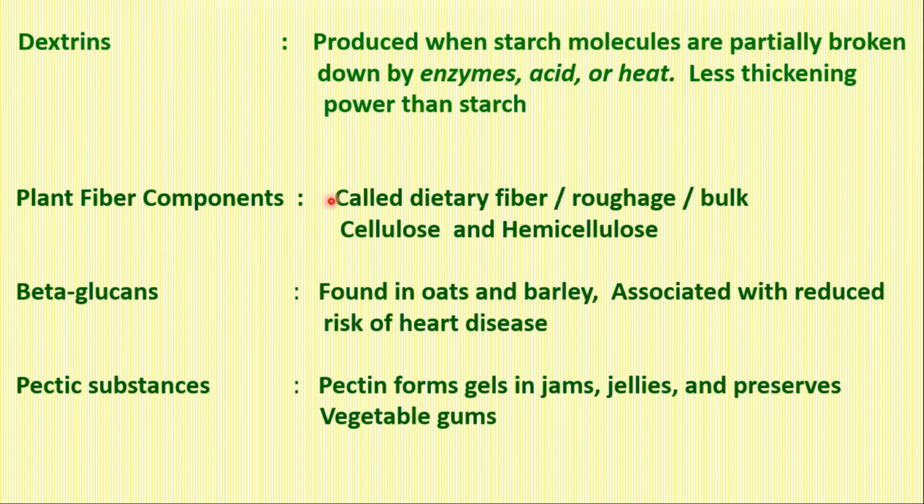And of course, fiber, that is the plant fiber component, as I said, also called dietary fiber, sometimes called bulk, includes cellulose and also hemicellulose. Then there are beta glucans, another polymer of glucose found in oats and barley. Pectin substances are again used in forming gels and jellies.